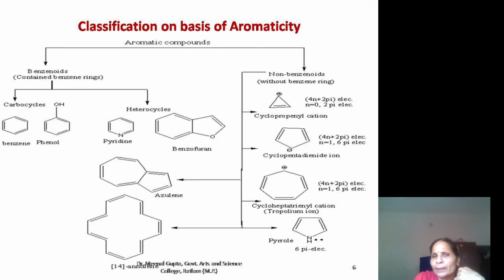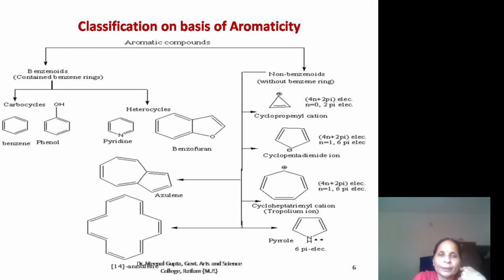This is the cyclopentadienyl ion. It is again an aromatic compound. Here n equals 1 and a total of 6 pi electrons are present. This negative charge is delocalized over each carbon atom. This is the cycloheptatrienyl cation, the tropylium ion, a 7-membered ring, and with the plus charge each carbon is sp2 hybridized. It is again aromatic. This plus charge is delocalized over each carbon atom, and they are highly stable compounds.